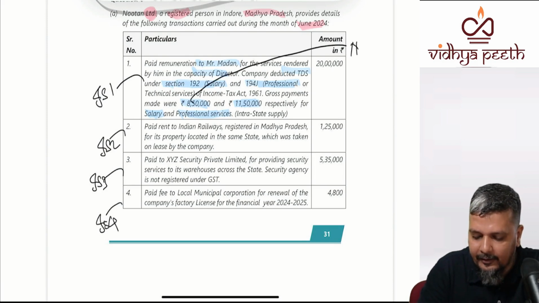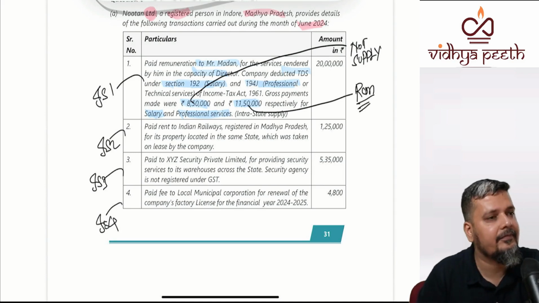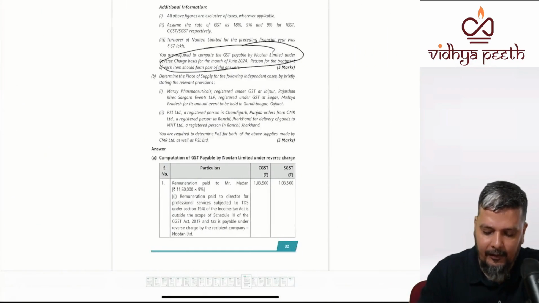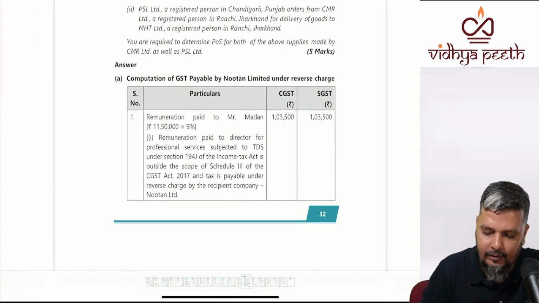So what about 8,50,000? It is not at all supply. What about 11,50,000? It is supply taxable under RCM. Right? So your calculation table will not show 20 lakhs, it will only show 11,50,000.